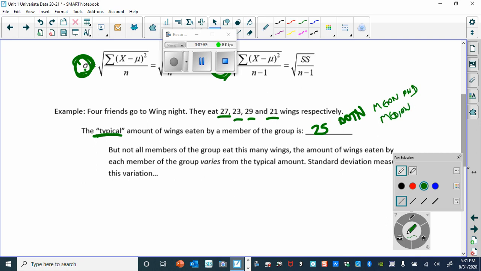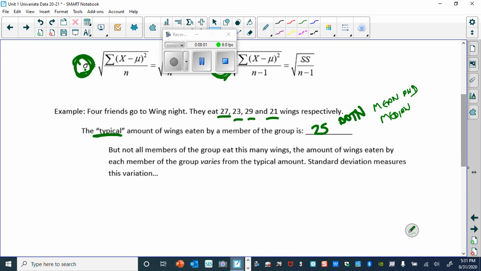Okay? But nobody actually ate 25. 23, 27, 29, 21. No one actually ate 25 wings. But if a fifth person came in, that would be my guess, because it would be kind of in the middle of whatever everyone ate. It's different than if every one of these 4 had eaten 25. I would probably predict 25 for the fifth person if they had a fifth person walk in. I'd have a lot more confidence in that 25 prediction because there's less variability.